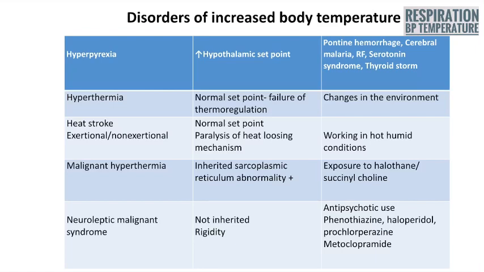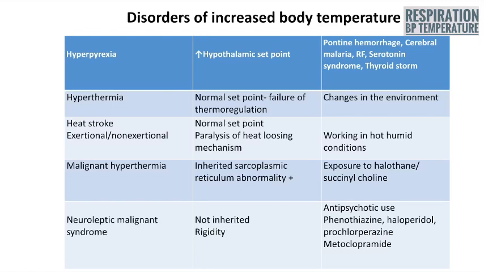Malignant hyperthermia means there will be an inherited sarcoplasmic reticulum abnormality, and following exposure to halothane or succinylcholine, there will be a very high increase in body temperature, that is known to coagulate the body protein.